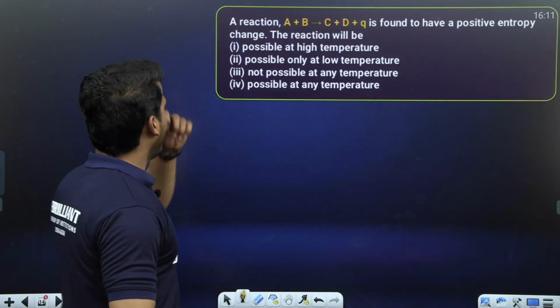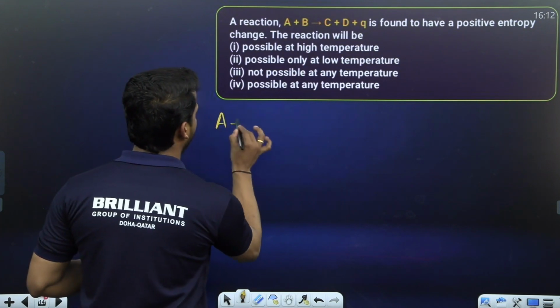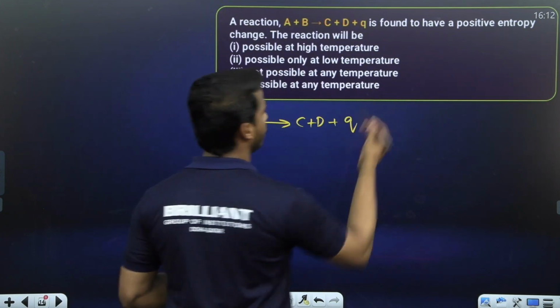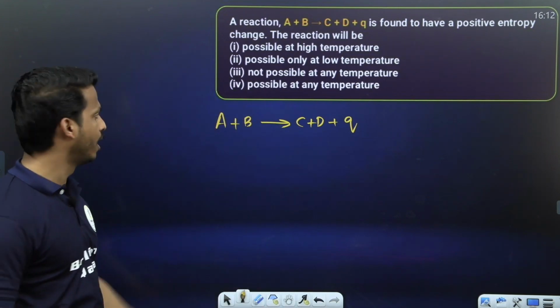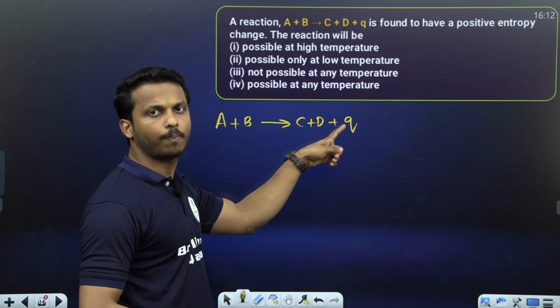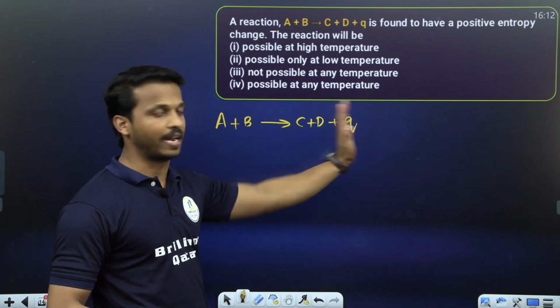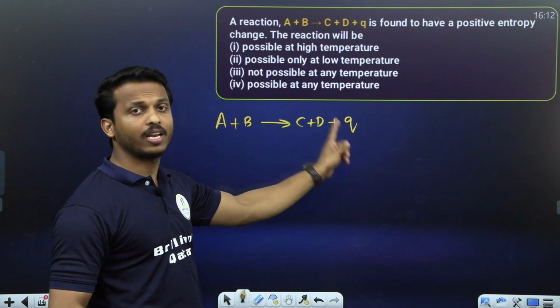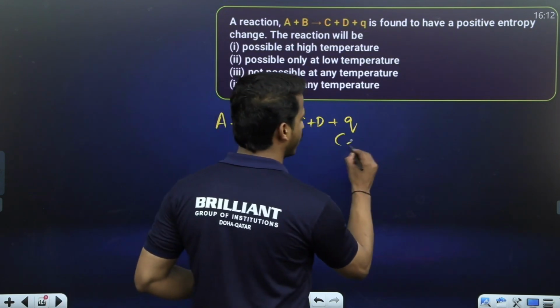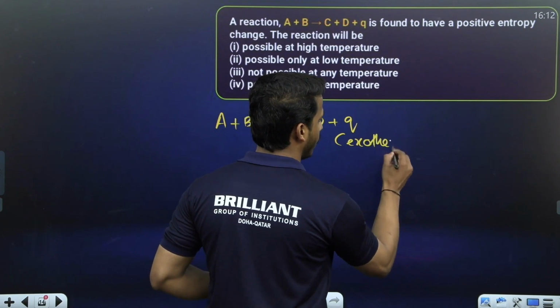Okay, next one. A reaction A plus B gives C plus D plus Q. What do you understand by this reaction? A combined with B forming C and D plus Q. What is meant by plus Q? Heat liberated. If heat is given on the right side, the product side, it means heat is liberated, which means the reaction is exothermic.